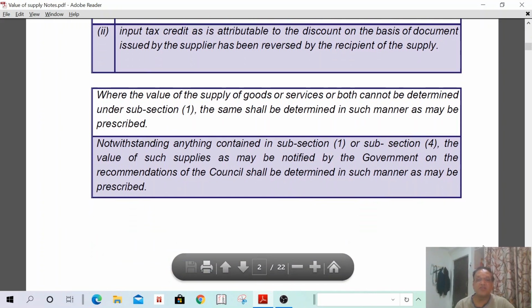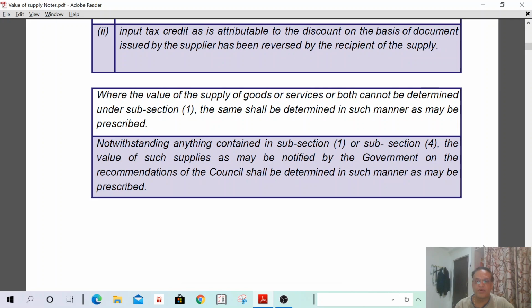Where the value of supply of goods or services or both cannot be determined under subsection 1. What we have discussed till now is subsection 1 only. Value of supply means the value with additions and deductions, which we have already learned. The same is mentioned here. Where the value of supply cannot be determined under subsection 1, the same shall be determined in such manner as may be prescribed.